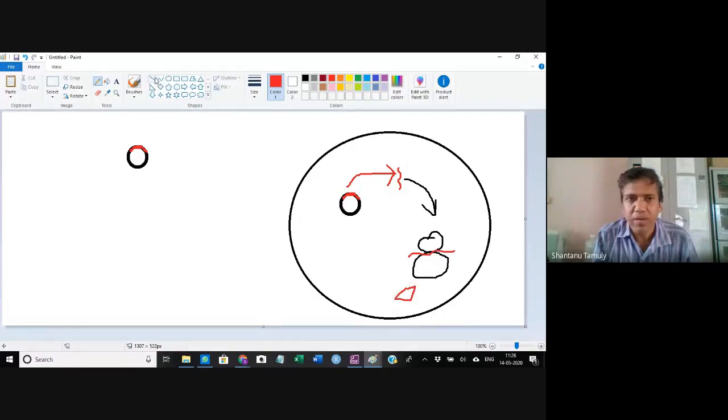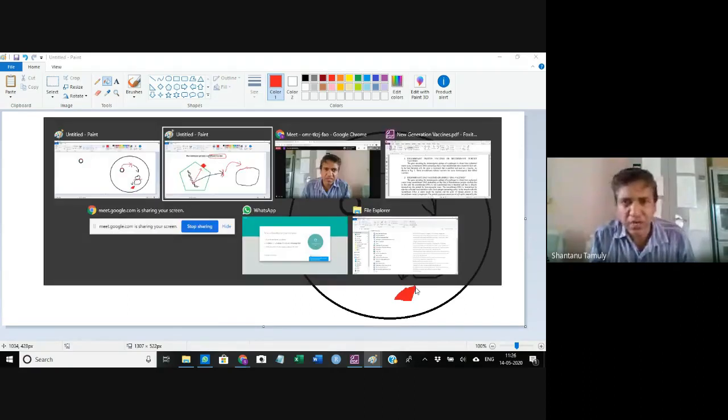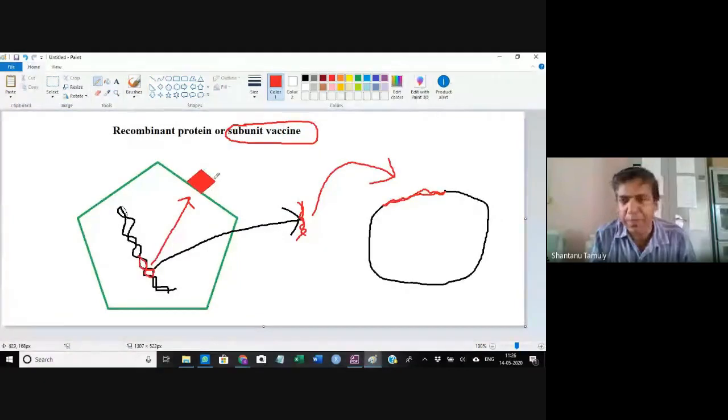That is what we call protein synthesis. So now this particular protein that has been made in the bacteria is similar to this particular protein. This protein is an epitope.